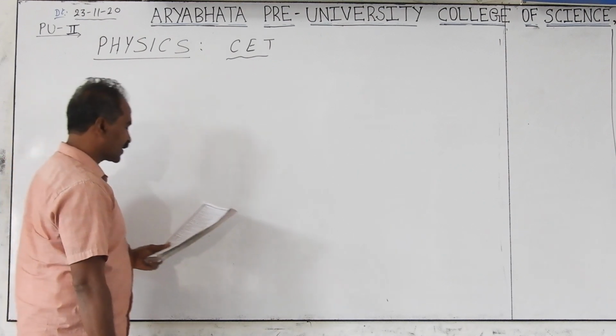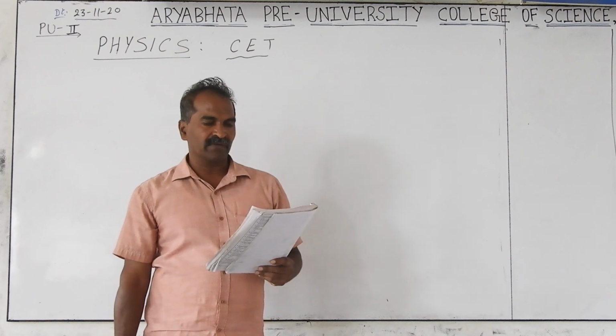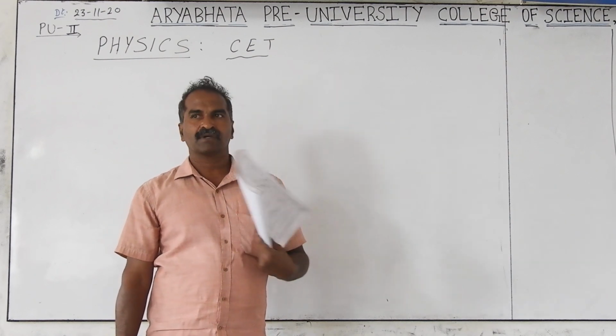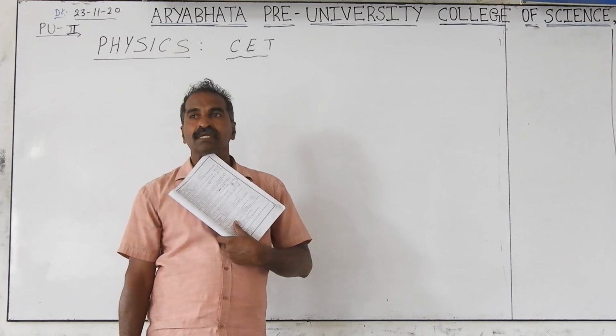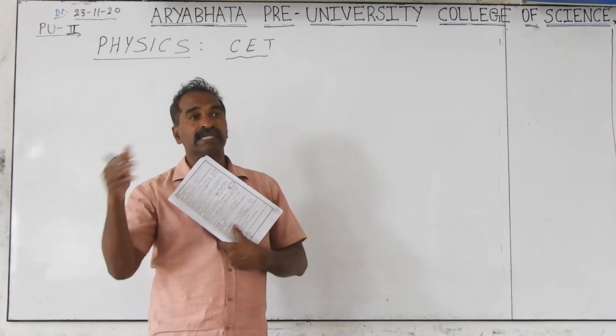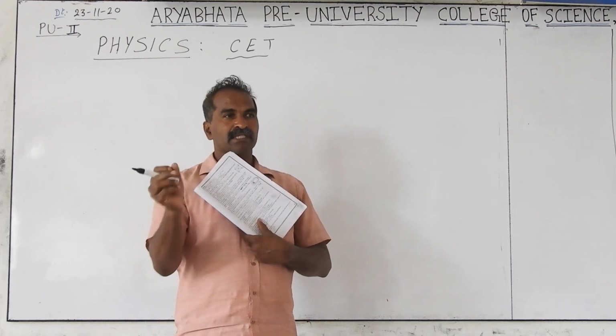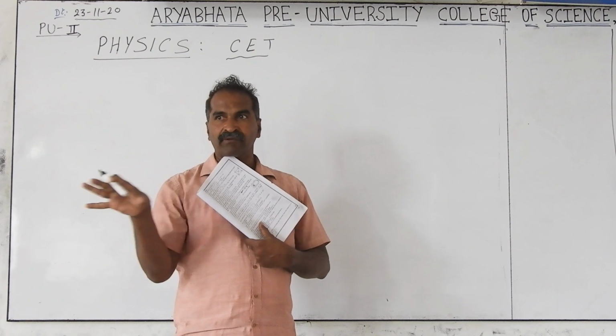Problems in the beginning. First question, the minimum charge that can be given to the object. What is the minimum charge that you can give? It is the charge of the electron. Electron charge can only be transferred. Quarks have charge less than the electron charge, but quarks are not in our control. They just form; they are not available freely.